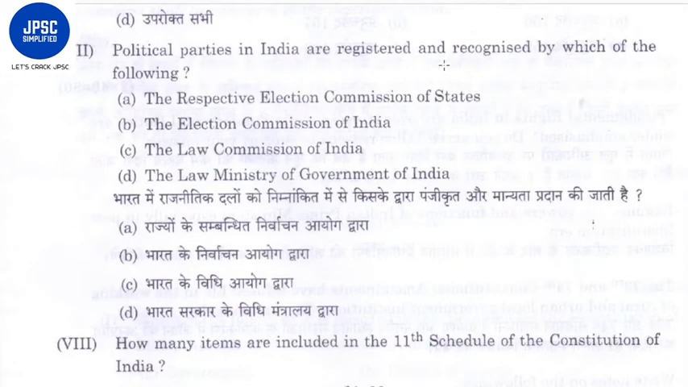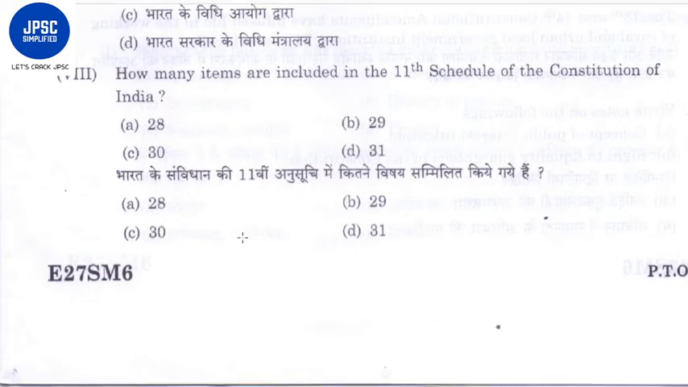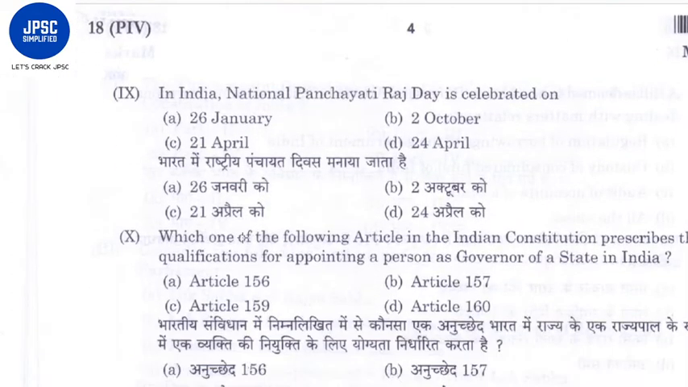Political parties in India are registered and recognized by which of the following? So I think the Election Commission of India, very basic question. How many items are included in the 11th schedule of the Constitution? So I think 29 subjects are there in the 11th schedule of the Constitution. I think yes, that should be the answer. Please let me know in the comment section what should be the right answer.